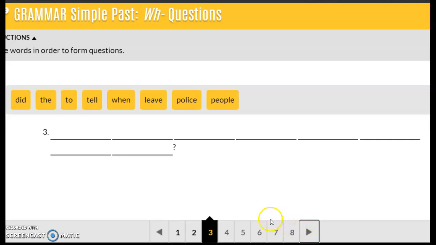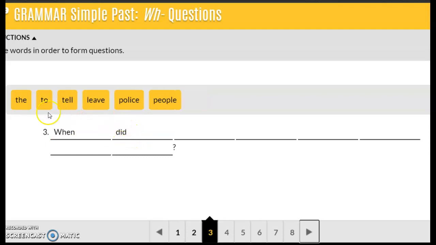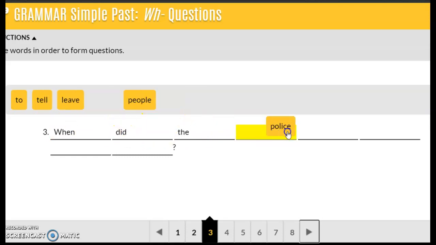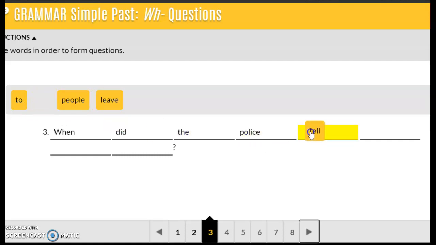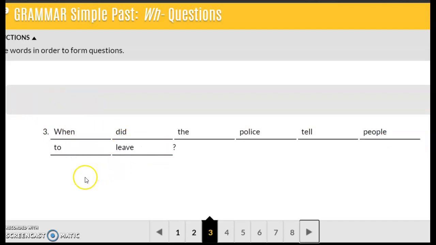Next one, number 3. Okay, WH question is when. Helping verb did. The subject, the police. Verb tell, people, to leave. When did the police tell people to leave?